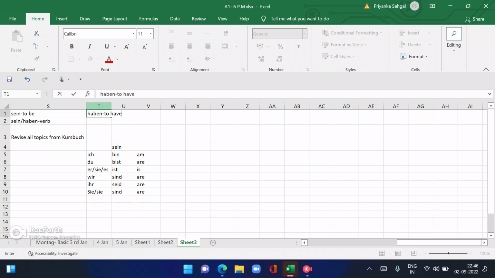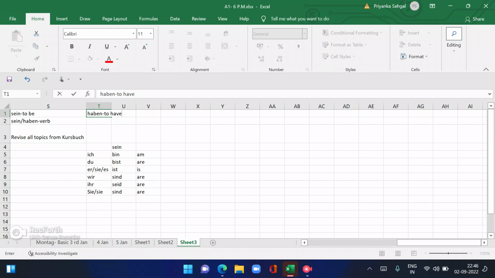In the last class, we did the conjugation of regular verbs: ich has E ending, du has ST ending, er/sie/es has T ending, wir has EN ending, ihr has T, sie has EN ending. But these two verbs are a little different, and these are very, very important verbs.